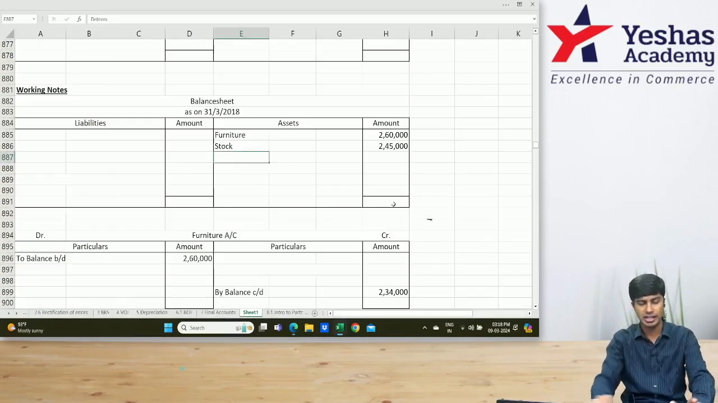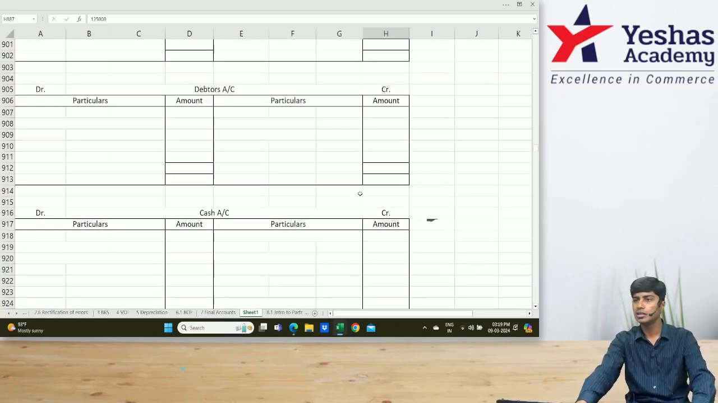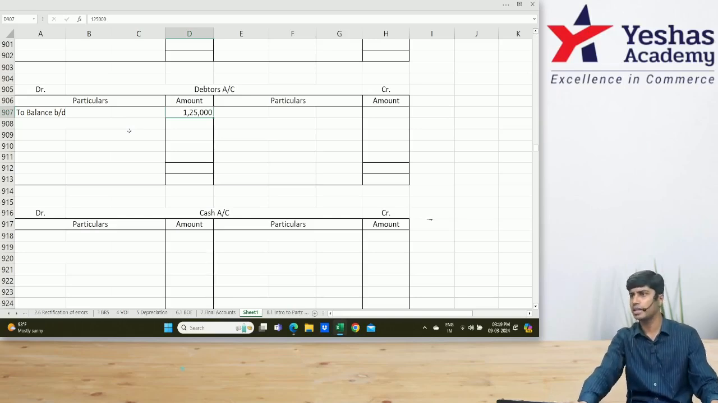Opening balance sheet, I'll write debtors. How much? 1 lakh 25. Then I'll open one debtors ledger. In the debtors ledger, asset opening balance on the debit side, I'll write to balance brought down 1 lakh 25. I'll wait to write the closing balance. We'll identify the closing balance later.